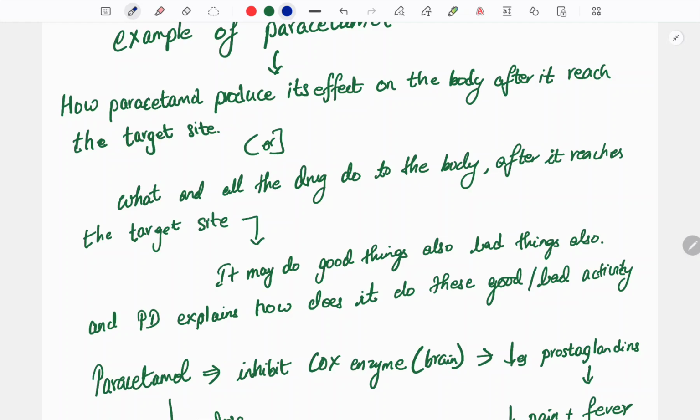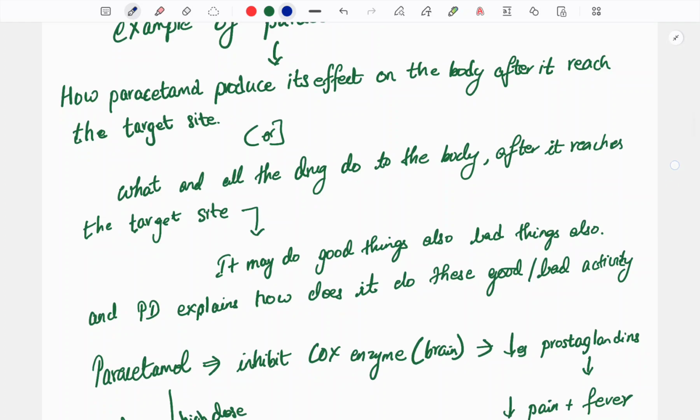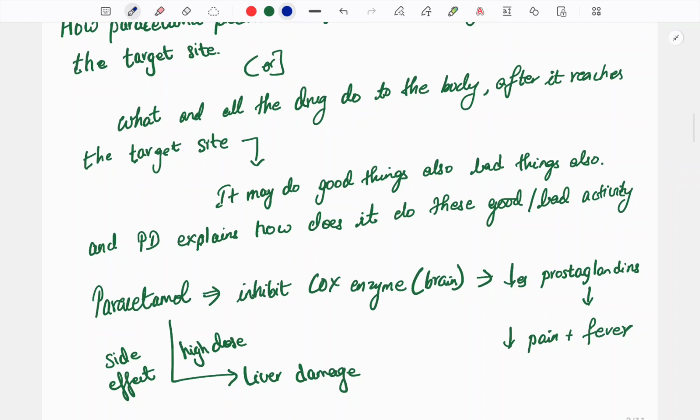After administration, the drug has reached the target site, and now it produces an effect, either positive or negative. These are the two things a drug can do. This is nothing but pharmacodynamics: what the drug does to the body, a positive effect or a negative effect. And how it does so, the mechanism of action, is what we will study.